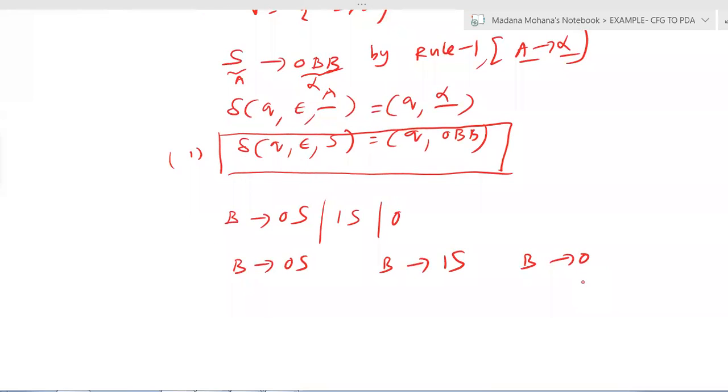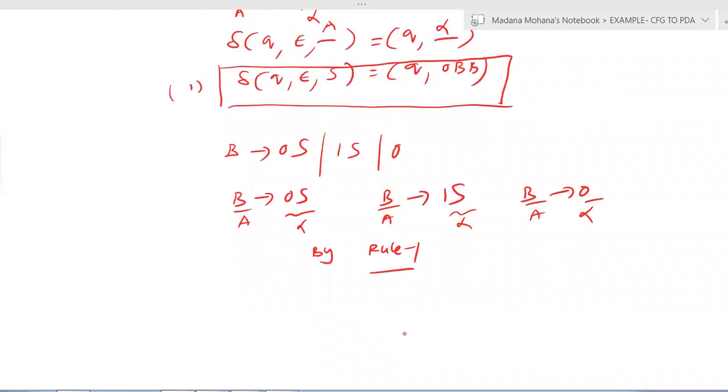So by rule 1, here you can see, let us assume this is A, this center one is alpha. Then this is again A, this center one is alpha. Here again this is A, this right hand side is alpha. So now by rule 1, you can apply rule 1 for all these three productions of B.